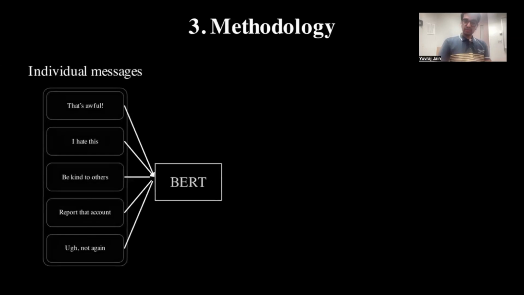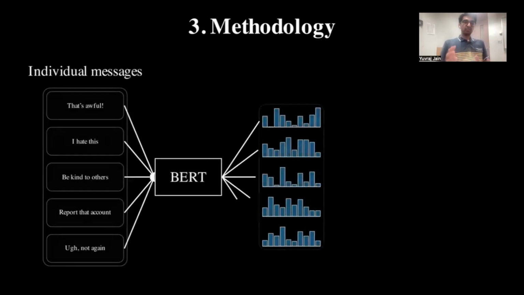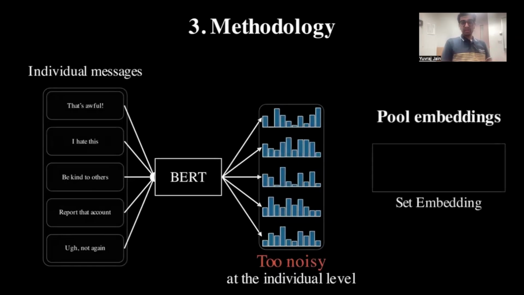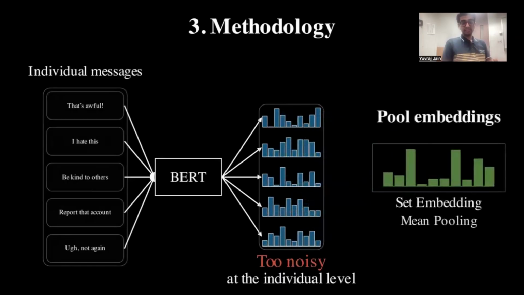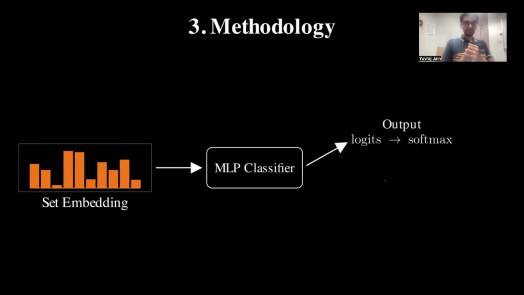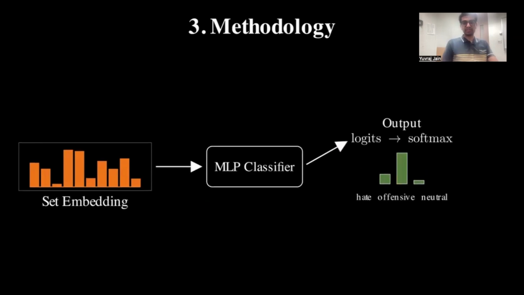All right, let's start with the methodology. So we start with individual messages, which are passed through an encoder to get embeddings. But we notice that these embeddings can be very noisy at an individual level. So instead, we decide to create these set embeddings and pool them through mean pooling, attention-based pooling, or max pooling. And once we have these set embeddings, we pass them through a classifier, in this case, an MLP classifier, and we do the softmax on the logits to get the output classification.